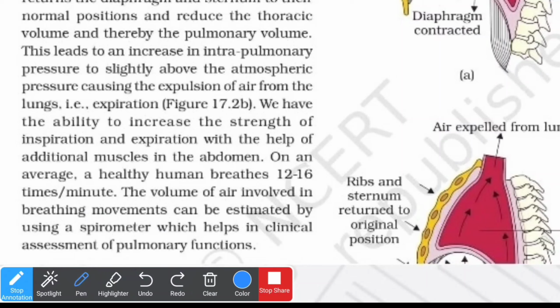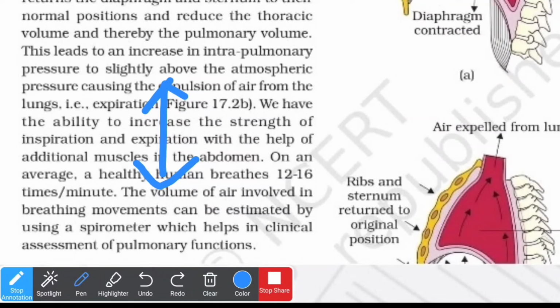Okay. Now, for a brief review, if I go through the complete respiration in a single case, whenever the contraction of the diaphragm takes place, it will increase the thoracic volume by means of the antero-posterior axis, meaning this.